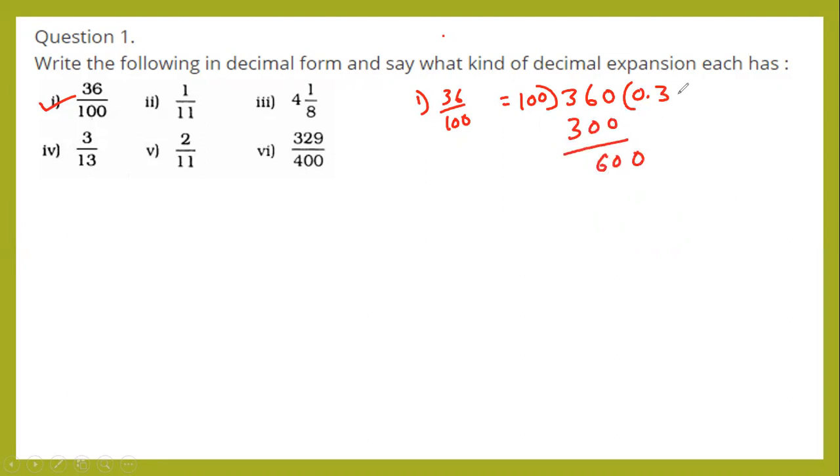Again 0, 100 6s are 600. So the remainder you will get is 0. So 36 by 100, when you divide, you will get the answer 0.36. Yes, you are getting remainder zero. So is it terminating or not terminating? Yes, it is terminating.